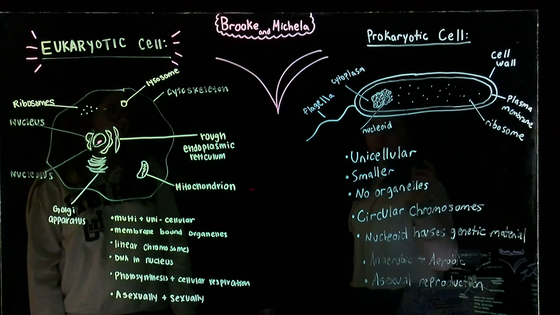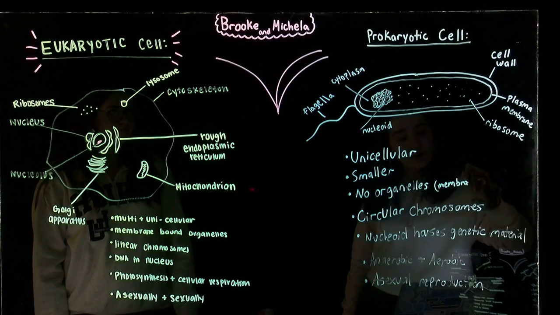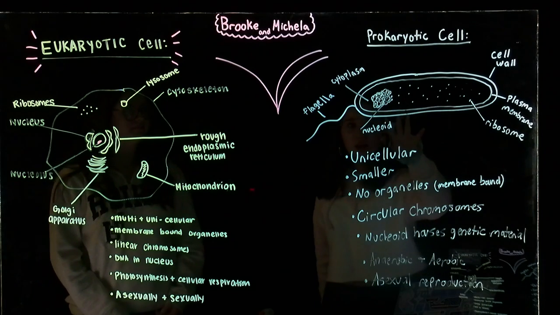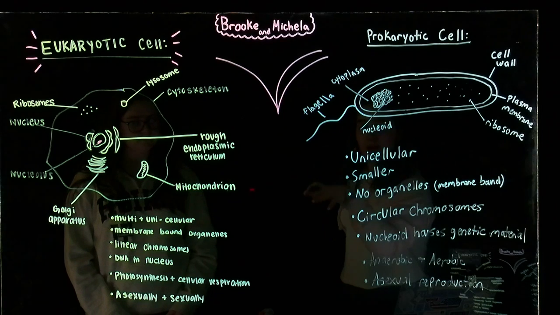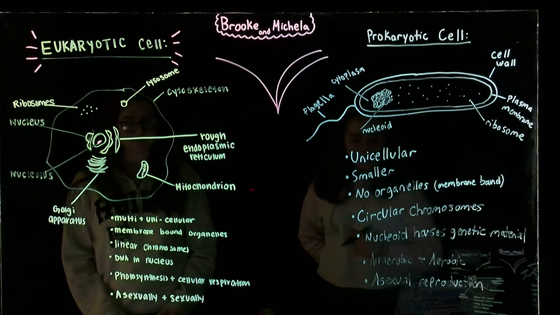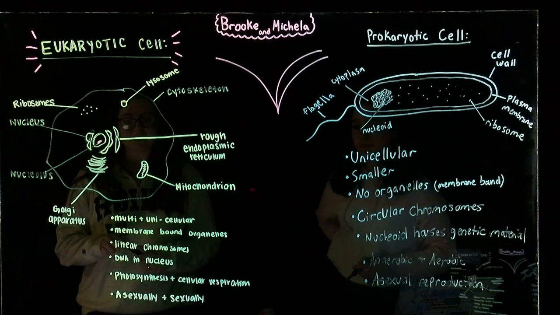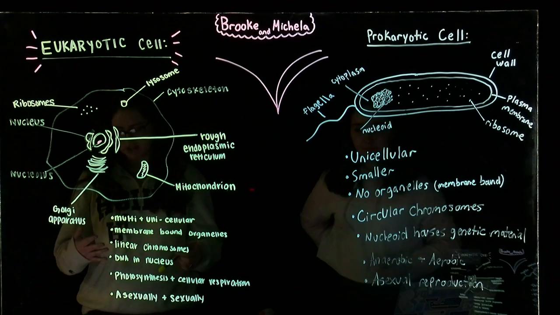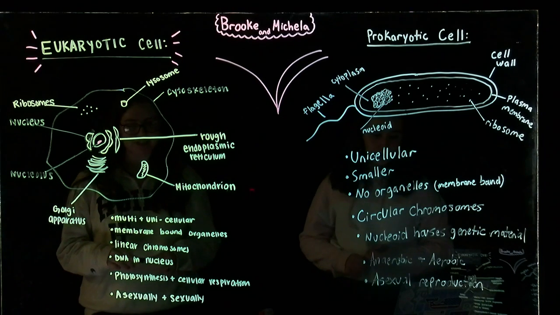So prokaryotes don't have any membrane bound organelles, but they do have a nuclear region called the nucleoid, which is where genetic material is housed, whereas eukaryotic cells obviously have a nucleus along with other organelles. So the chromosomes in the nucleus are linear, and the DNA is located in the nucleus, unlike the prokaryotic cell, and the metabolic functions of a eukaryotic cell are photosynthesis and cellular respiration.